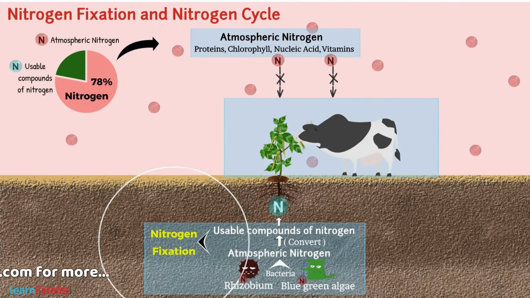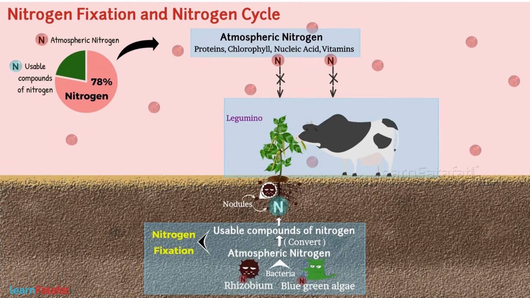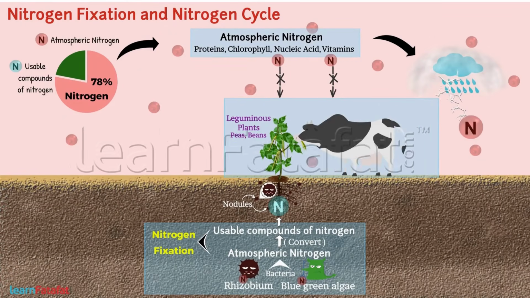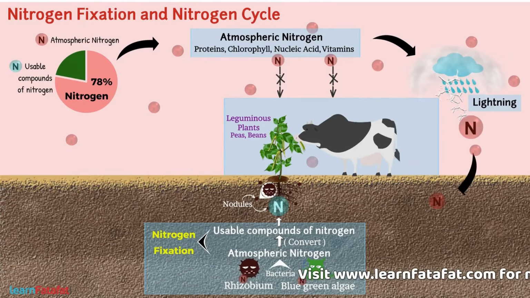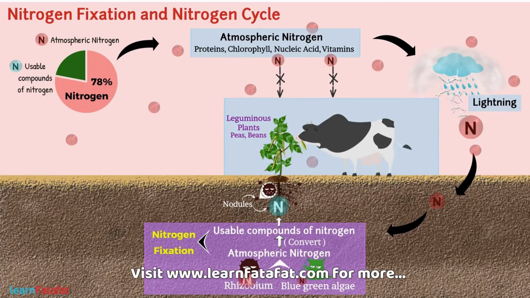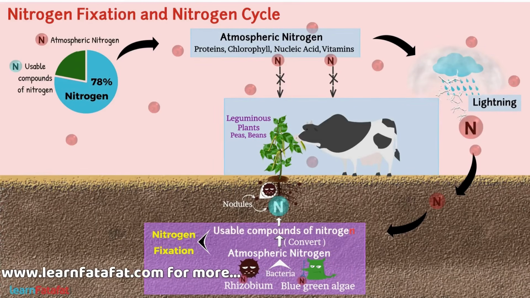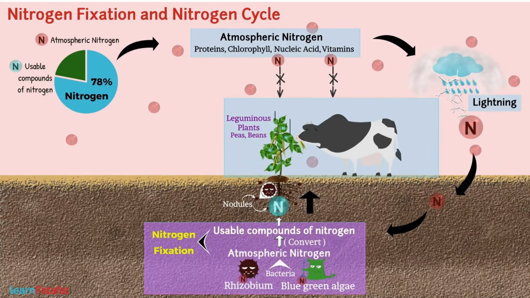It is called nitrogen fixation. Rhizobium lives in the root nodules of leguminous plants such as peas, beans, etc. Sometimes, through the action of lightning also, nitrogen gets fixed. Now, once the nitrogen is fixed, that is, converted into usable compounds, plants absorb it from the soil with the help of roots. The absorbed nitrogen is used for the synthesis of plant proteins and different compounds.